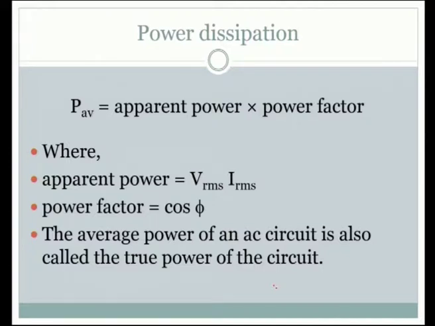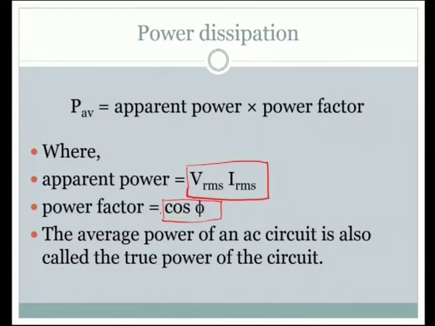The P average has got two components: apparent power multiplied with power factor. What is called apparent power? The product VRMS and IRMS. This is called the apparent power, and along with that we have the other term, power factor, which is cos phi, appearing in the expression for P average.